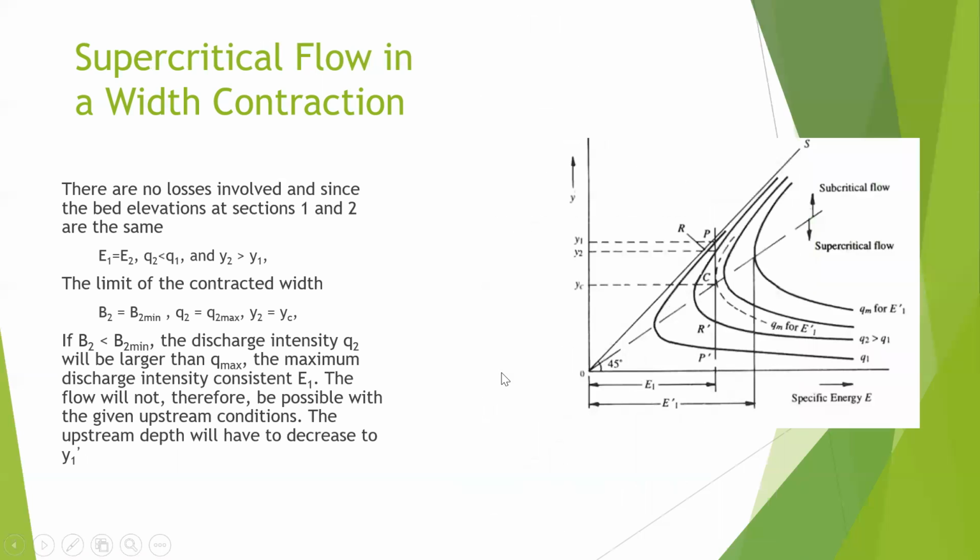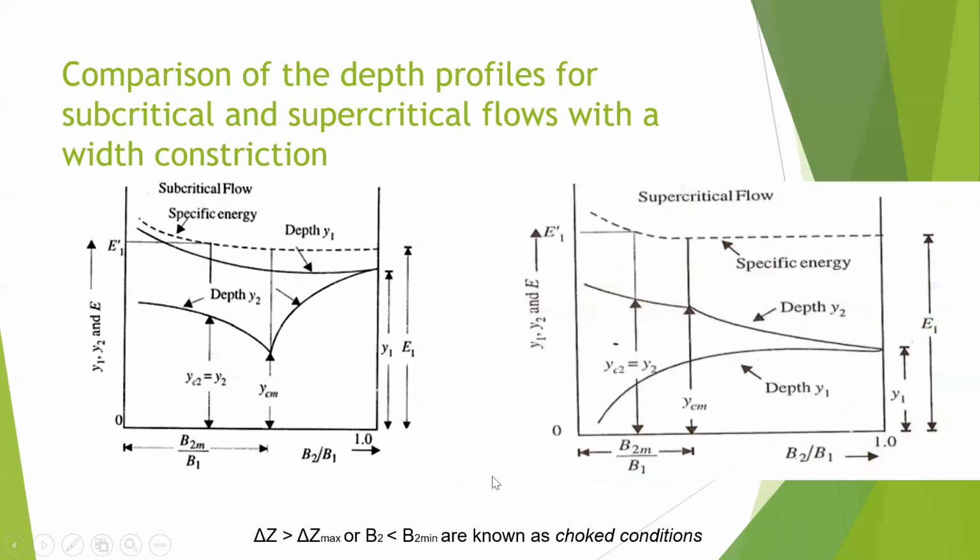I think it will be easier if I explain it using these graphs. These are similar graphs you are familiar with from the earlier lecture. So please have a look at what we have. Let's focus on subcritical first, then we will continue with supercritical. This is the point of no contraction, so B2 over B1 is equal to 1 here. It means that the flow just continues as it is.